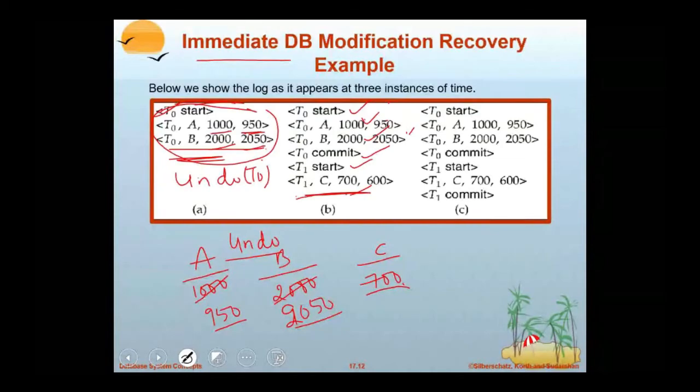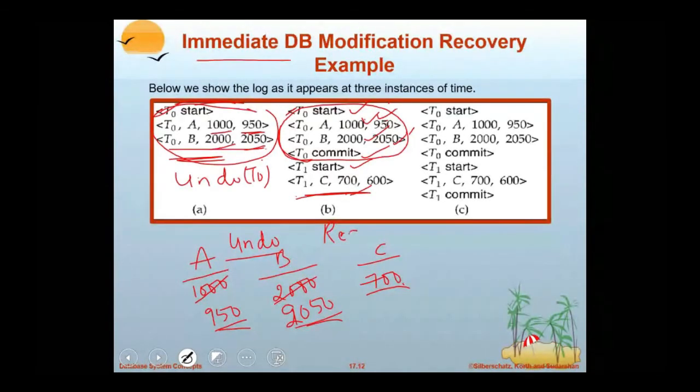Because T0 is already committed, is it required to perform an undo operation on T0? No. Why? Because it is committed, these values are already there on the disk. This transaction is completed, so it doesn't require any operation. But if multiple transactions are executing simultaneously, to avoid inconsistency, this log is to be redone.